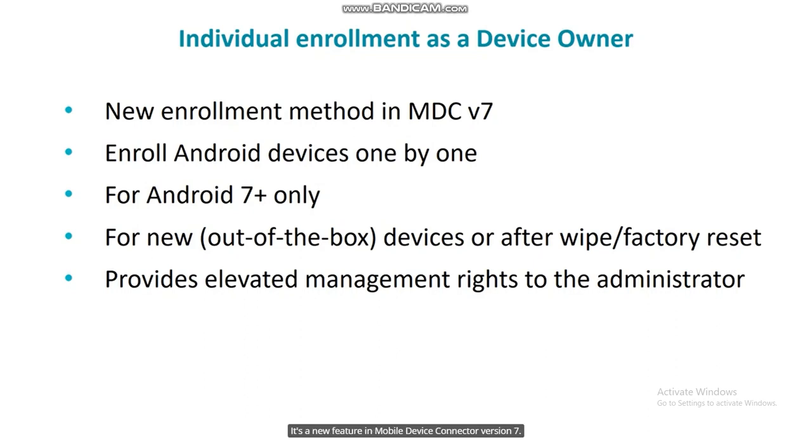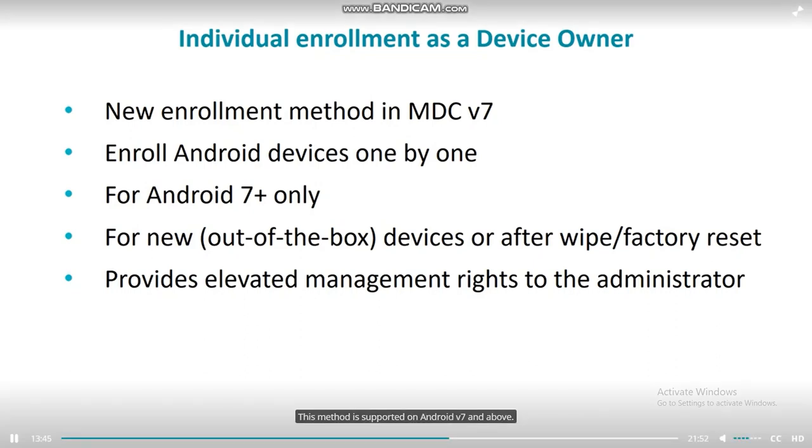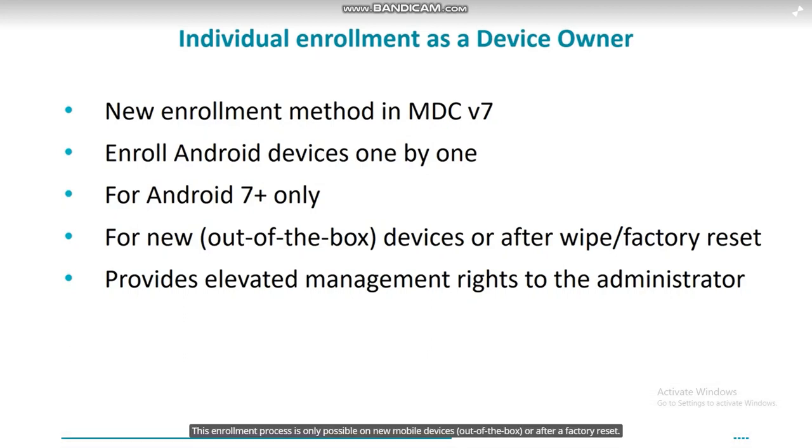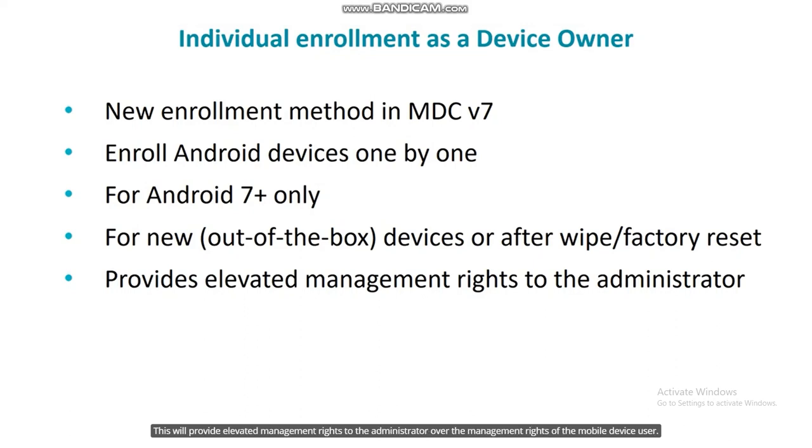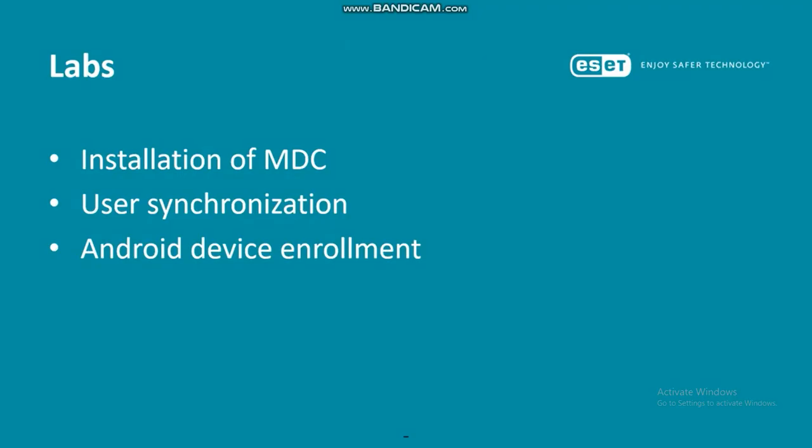It's a new feature in Mobile Device Connector version 7. This method is supported on Android version 7 and above. This enrollment process is only possible on new mobile devices out of the box or after a factory reset. This will provide elevated management rights to the administrator over the management rights of the mobile device user. In the following part, we will demonstrate the installation of the mobile device connector, user synchronization and Android device enrollment.